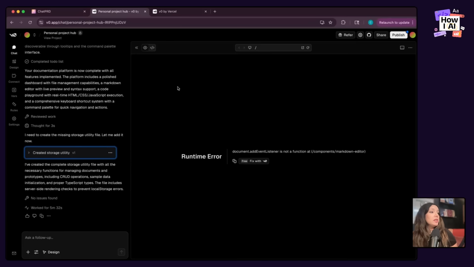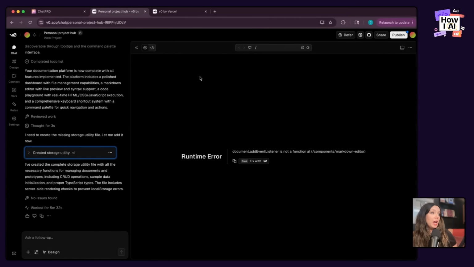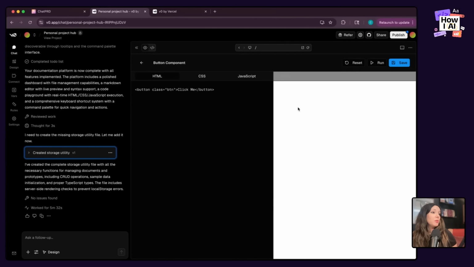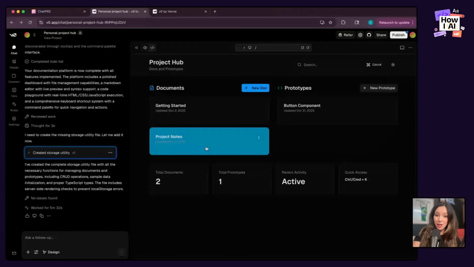So I'm going to see here, documents. Okay, we got errors, already off to a bad start. Let's go back to the home, prototypes, but no, I don't want this. I don't want this code here. I just wanted the code to be generated normally. So you know what? This is a bust.